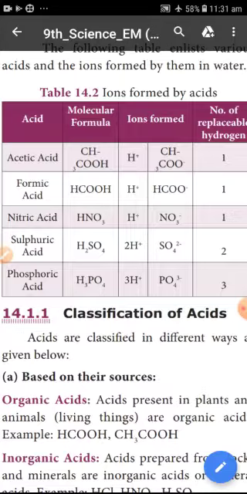Here also only one H plus. So the number of replaceable hydrogen ions is 1. Here, sulfuric acid, how many replaceable hydrogen ions? 2H plus. So 2. Here, phosphoric acid, how many replaceable hydrogen ions? 3. Okay.